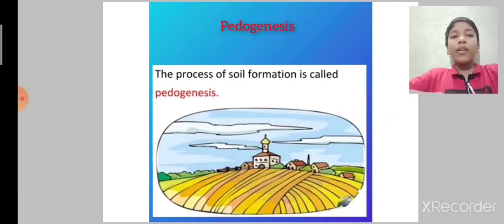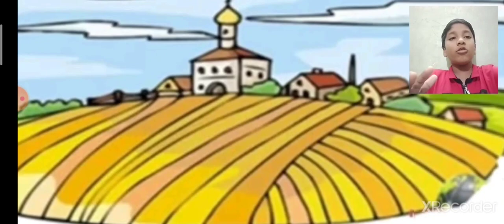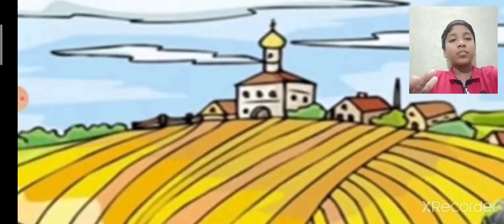Next, we'll see about pedogenesis. Do you know what is meant by pedogenesis? Does anybody know it? It is very simple. The process of soil formation is called pedogenesis. See, I'll zoom the image.